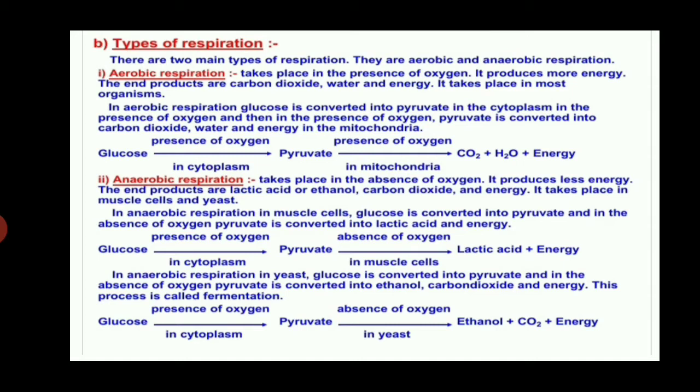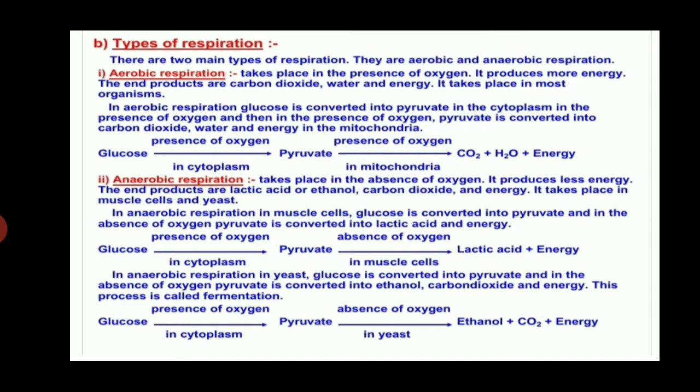Now we talk about anaerobic respiration. Anaerobic respiration takes place in the absence of oxygen. It produces less energy. The end products are lactic acid or ethanol, carbon dioxide and energy. It takes place in muscle cells and yeast.